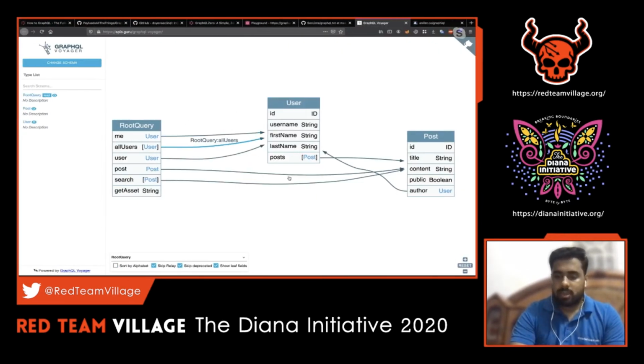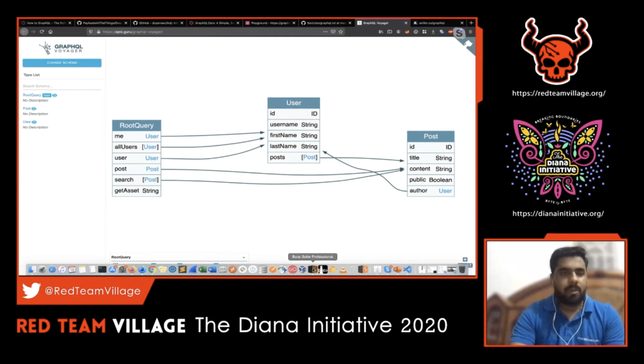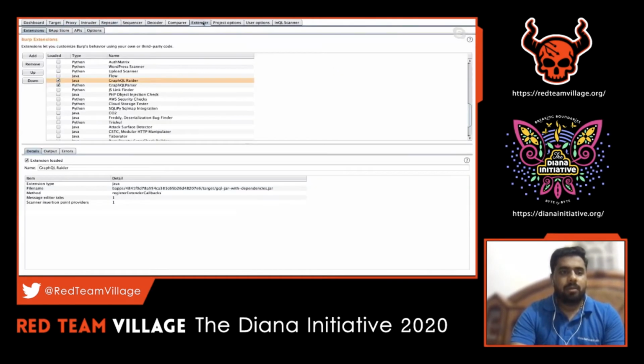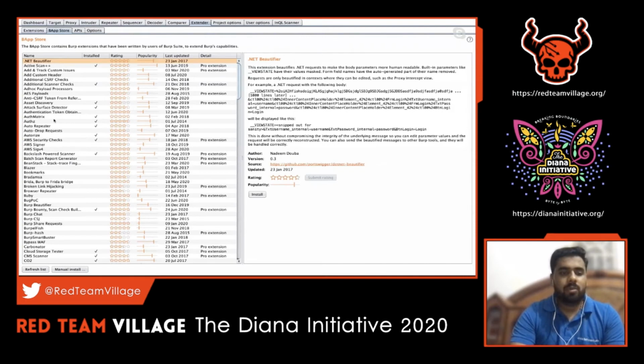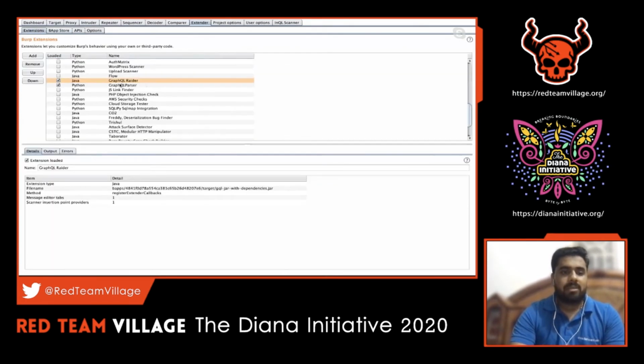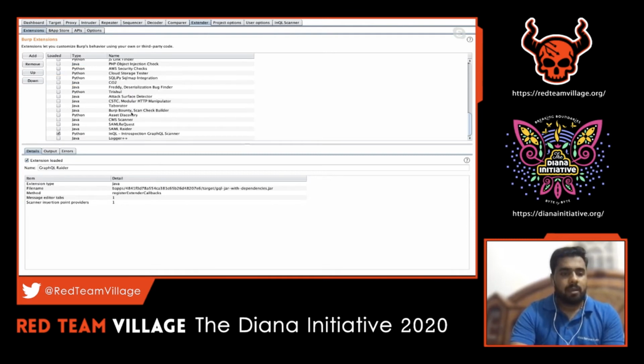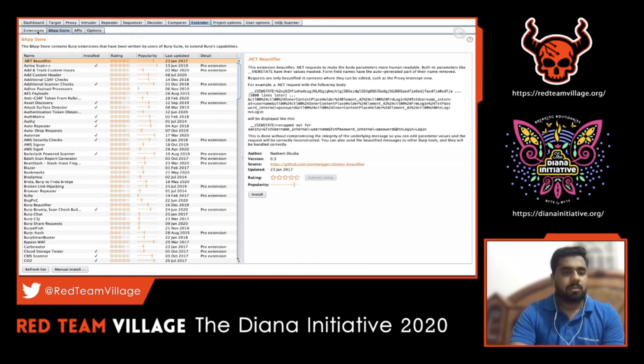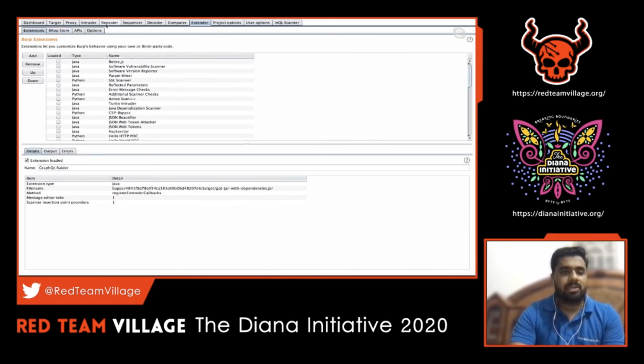For GraphQL parser, let me open my Burpsuite. From the Burpsuite App Store, we'll be able to add an add-on. Likewise, I've added the GraphQL parser and GraphQL Radar. These two extensions are pretty useful. The GraphQL parser from the GitHub repo, you might have to add manually. And InQL, again, we can get from the BApp Store. So I just added these three extensions in Burpsuite.